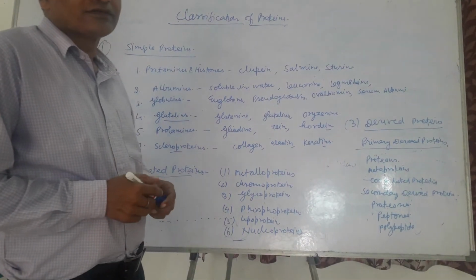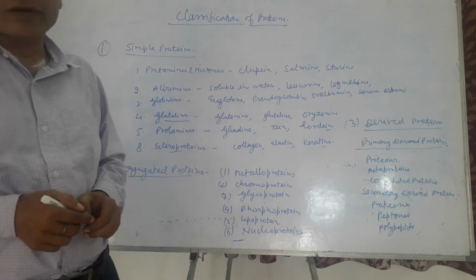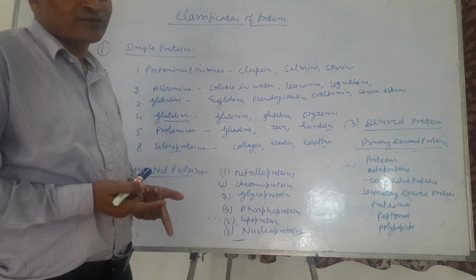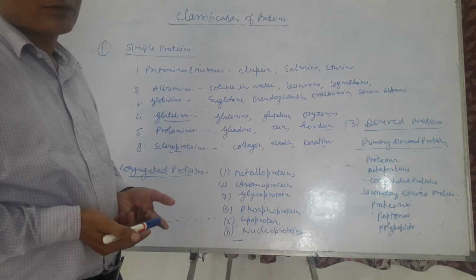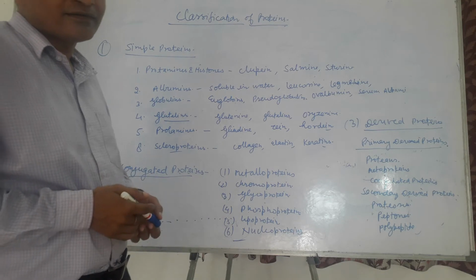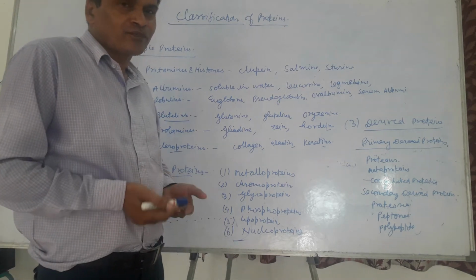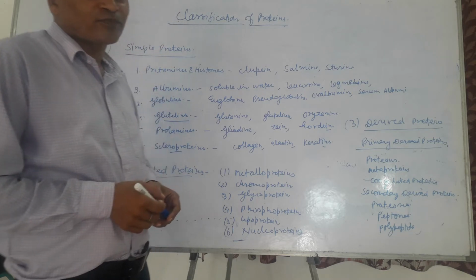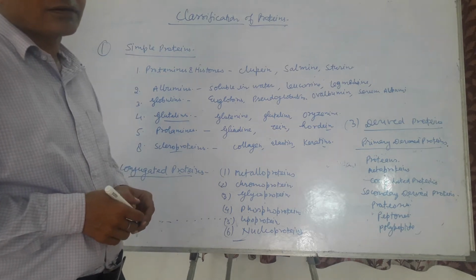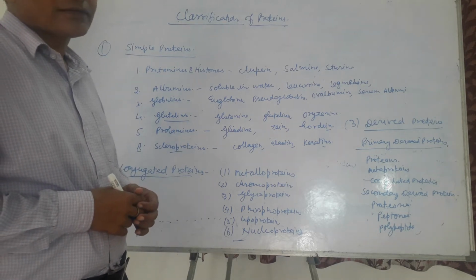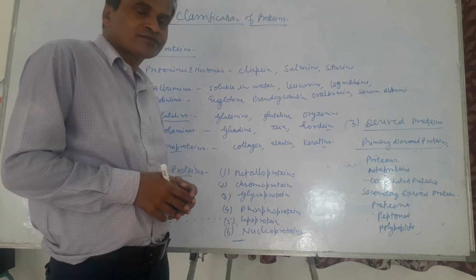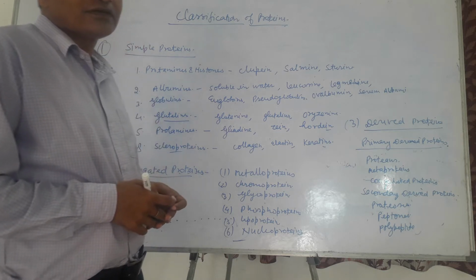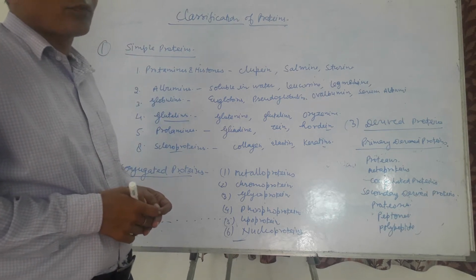Classification of the proteins. There are several criteria for the classification of the proteins. On the basis of source, proteins are of two types: animal proteins, which are obtained from animals, and plant proteins, which are obtained from plants. The proteins obtained from animals are also called high quality proteins because they contain all the essential amino acids, whereas the proteins obtained from plants are called low quality proteins because of the absence of essential amino acids or biologically important amino acids.